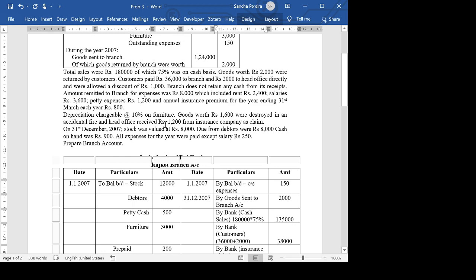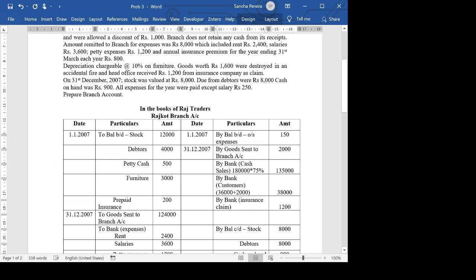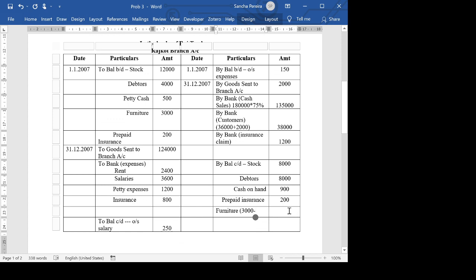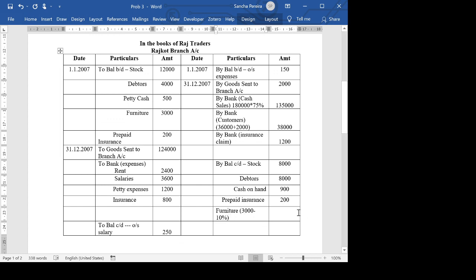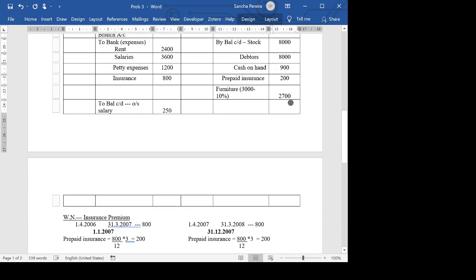If this depreciation of 10% was not there, I would have shown furniture as it is, as 3,000, because furniture can't just disappear unless they tell you that it's sold or something like that. So the closing value will be 3,000 minus 10%. 10% of 3,000 is 300. So 3,000 minus 300 will be 2,700. Okay, so this is how this problem is done.